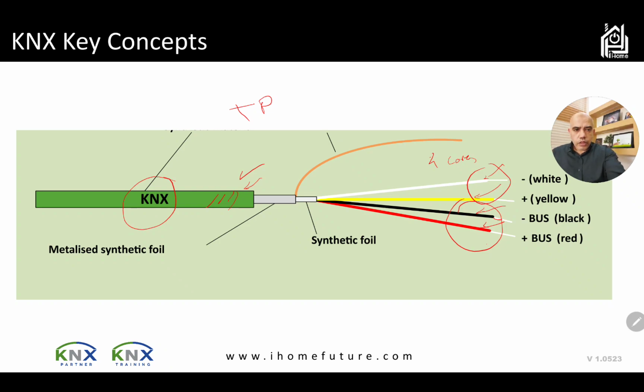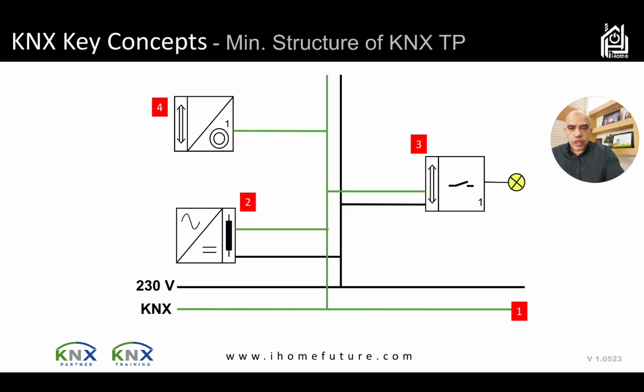So we talked about the power supply, actuators, sensors, and the cables. These are the main concepts of KNX. This is a minimum structure KNX system using TP. I have here the power supply converting from 220 volt to DC.